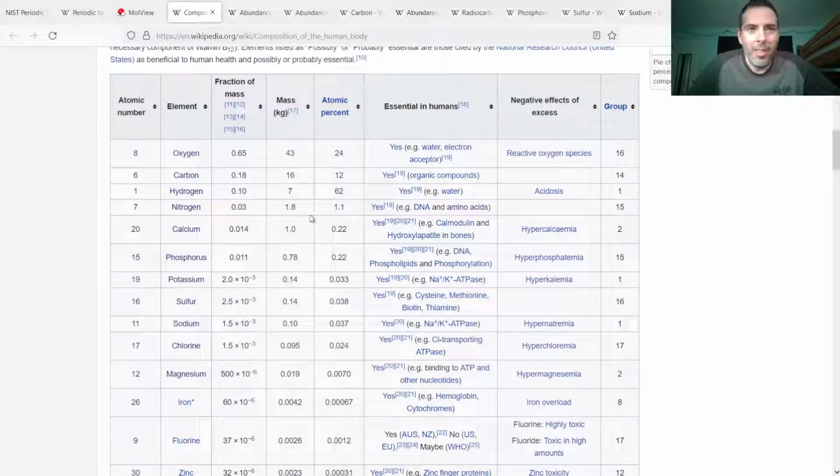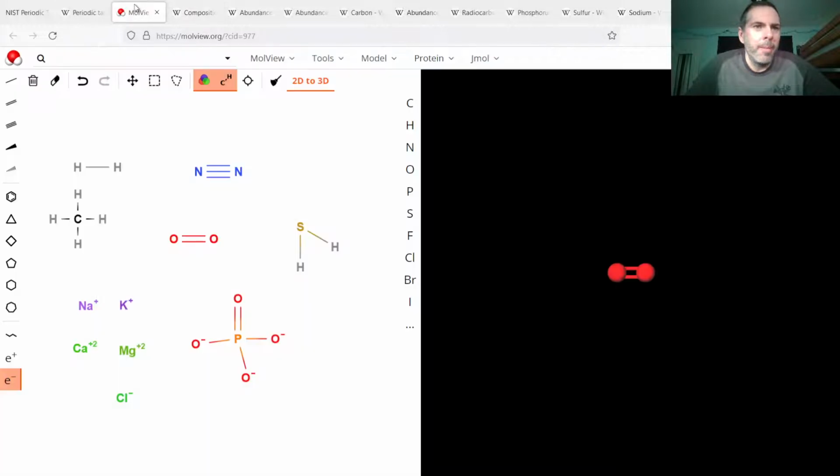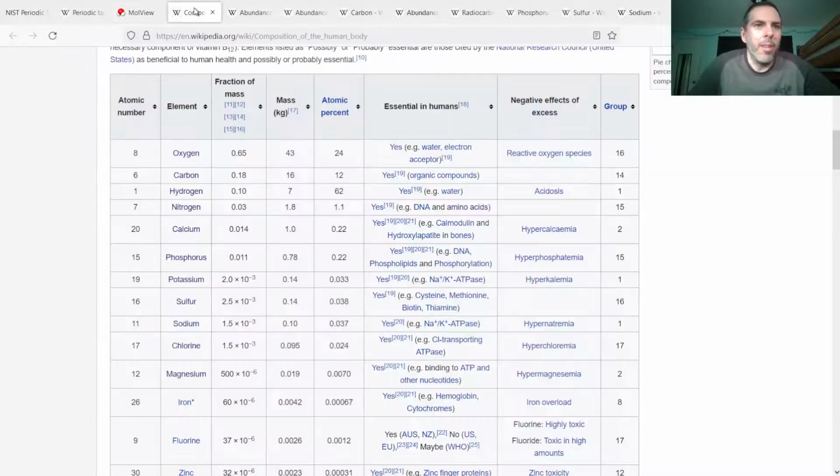I didn't see it listed anywhere, but by mass, oxygen is the most abundant in the body. We breathe oxygen, but we also get oxygen in our body from water. These should all be fairly familiar to everybody: oxygen, carbon, hydrogen, nitrogen, calcium, phosphorus, potassium, sulfur, sodium, chlorine, and magnesium. And they're all essential in the human body.